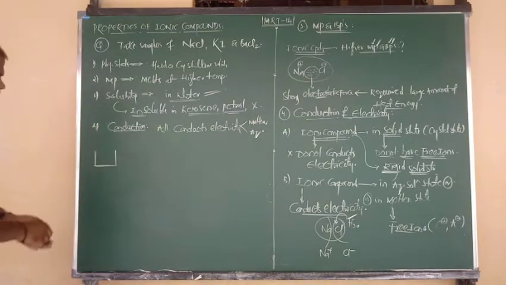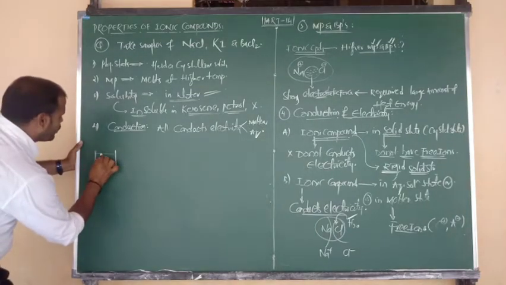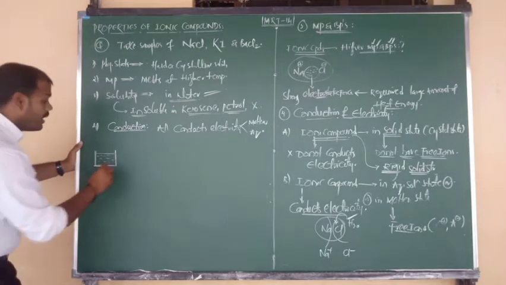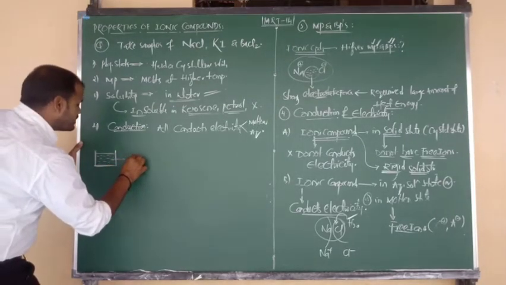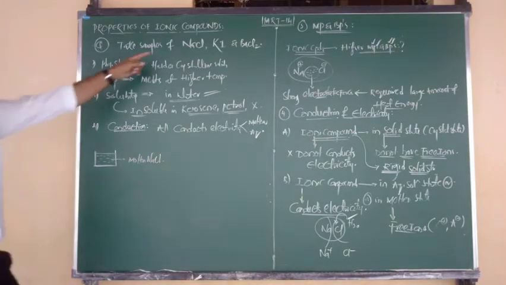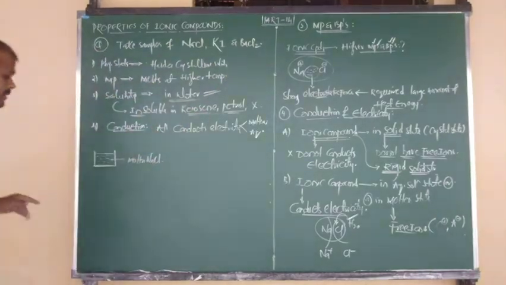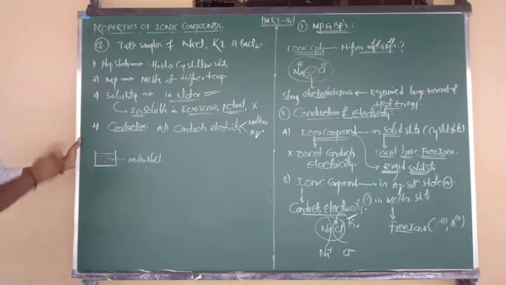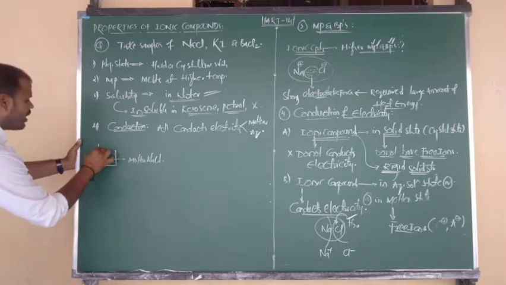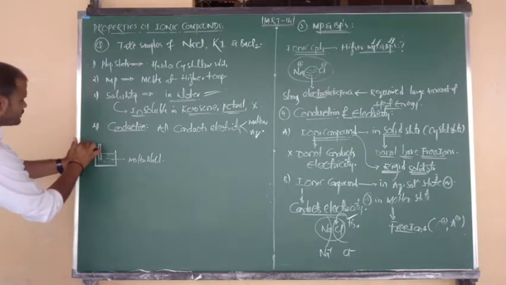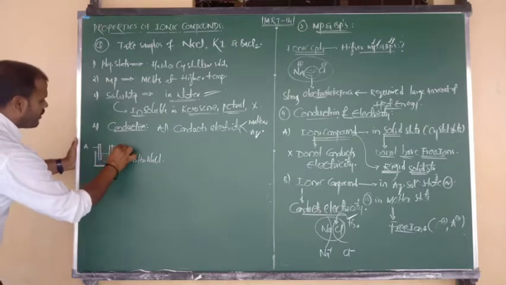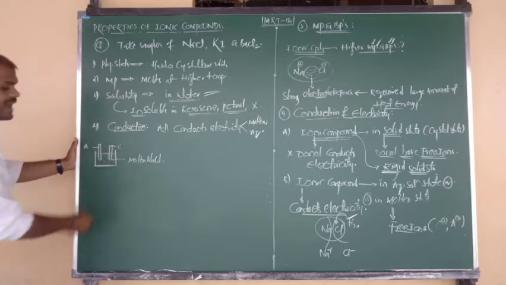Into that electrolytic cell, first of all, I am going to consider one electrolytic solution. What, beta? Electrolytic solution. Suppose that is nothing but molten NaCl. Similarly, any other you can also take. Into that molten NaCl, I am going to place one rod. Suppose this is nothing but the anode. Here I am going to place one more rod, a graphite rod, and it is going to act as the cathode.